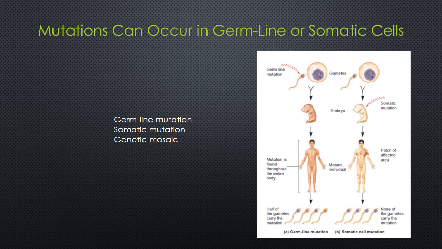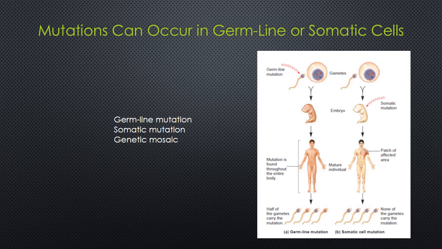A mutation can occur very early in life, such as in a gamete or fertilized egg, or it may occur later in life, such as in the embryonic or adult stage. The exact time when mutations occur can be important with regard to the severity of the genetic effect and whether they are passed from parents to offspring.